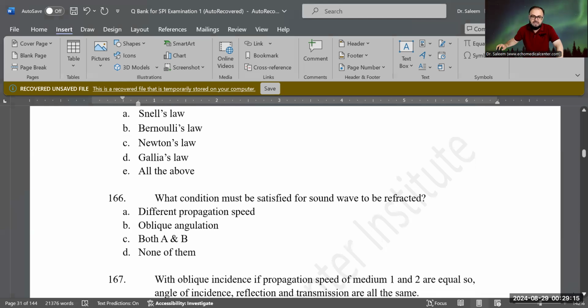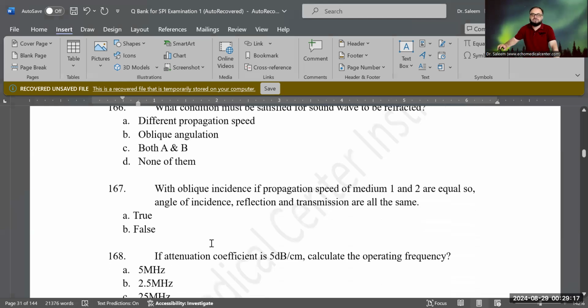Absolutely correct. Let's do this question. All right, it's a true and false question. With oblique incidence and the propagation speed of the sound in medium 1 and medium 2 equal, the angle of insonation, angle of reflection, and angle of transmission are all the same. Let me read the question one more time.